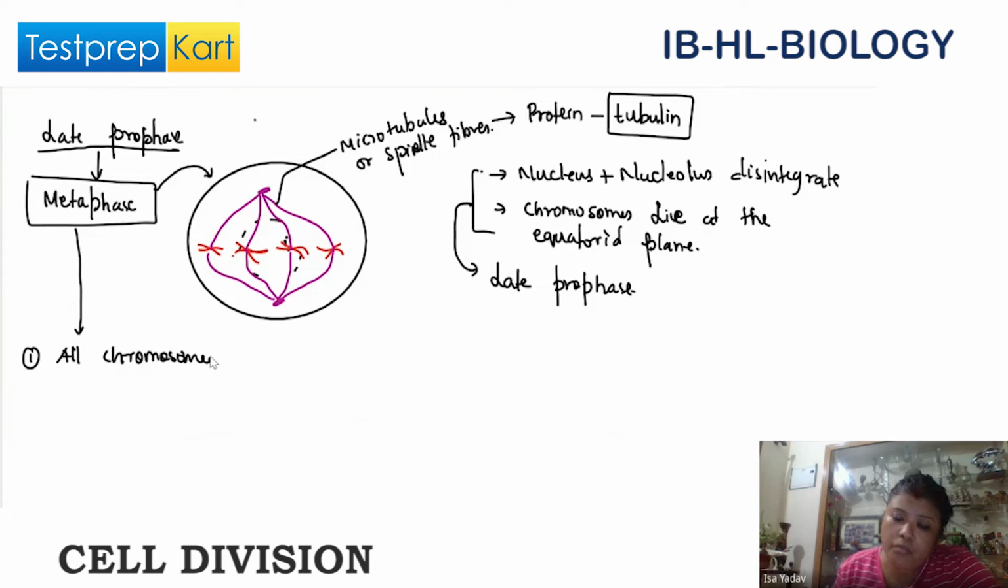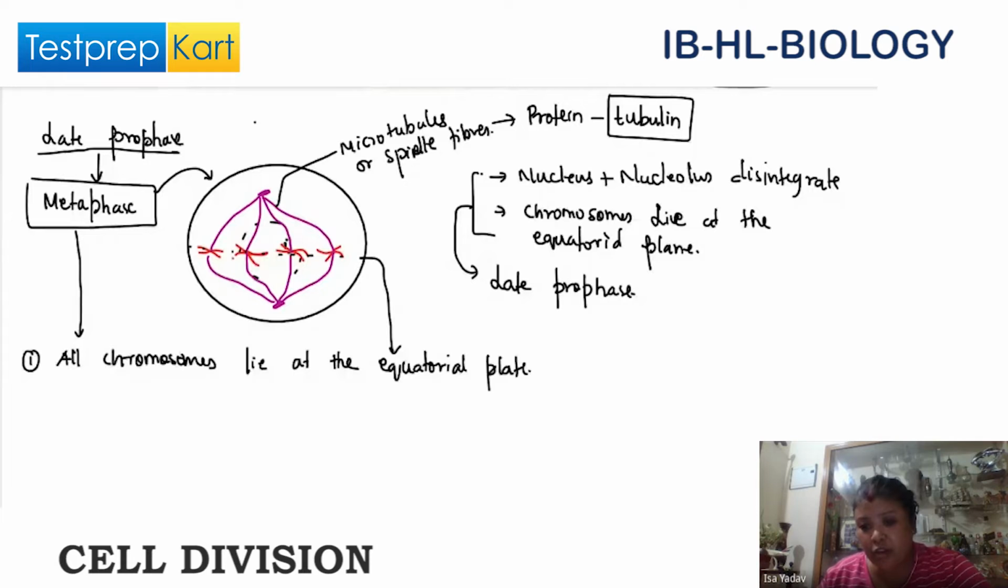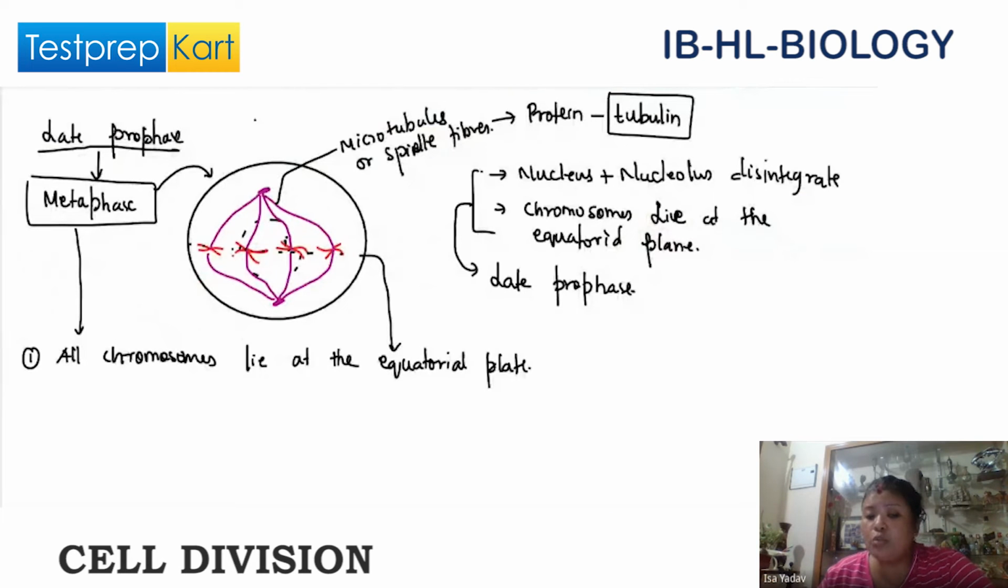All chromosomes lie at the equatorial plate. That means this region where the chromosomes are present is called the equatorial plate, like the equator. The equator of the earth is the middle section, the section that runs through the middle of the globe. So all chromosomes lie at what? Equatorial plate. Point number 2.